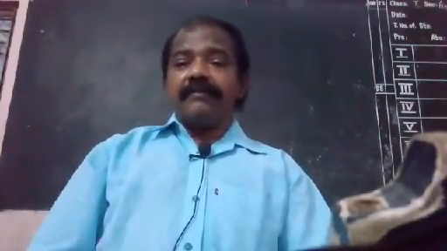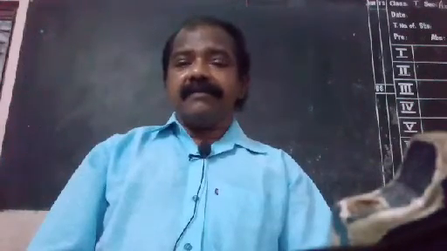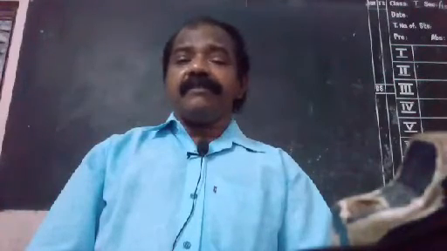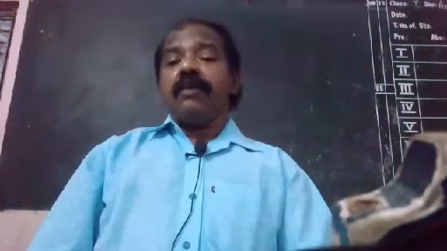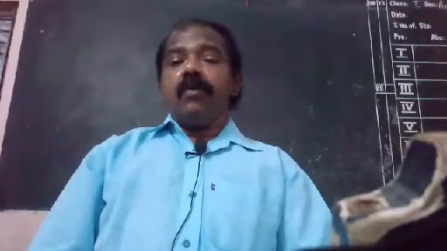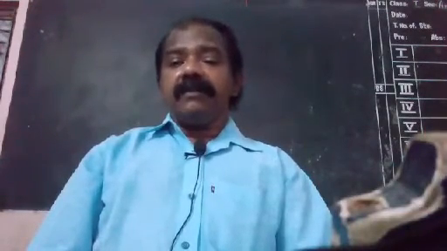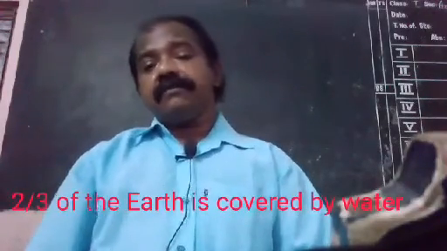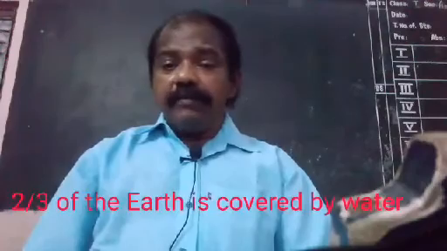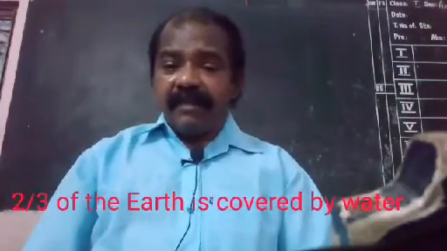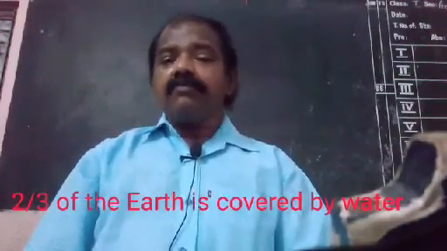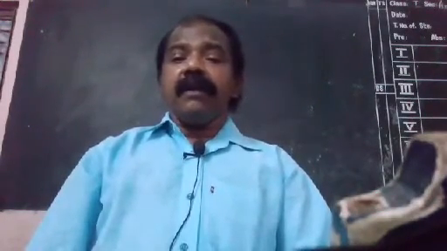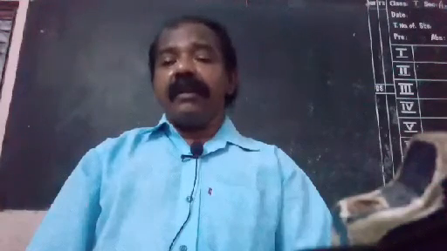What gives this blue color? Yes, the water. Two-thirds of the earth's surface is covered by water. Big oceans, great rivers, lakes, all these things are there. So, the globe is seen in blue color.